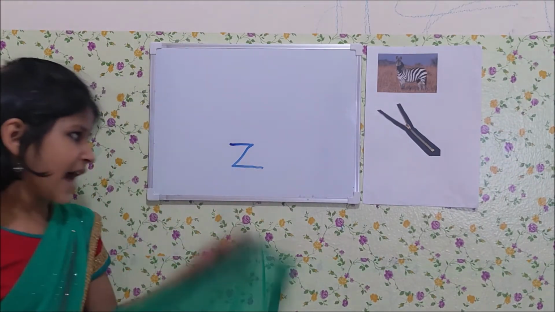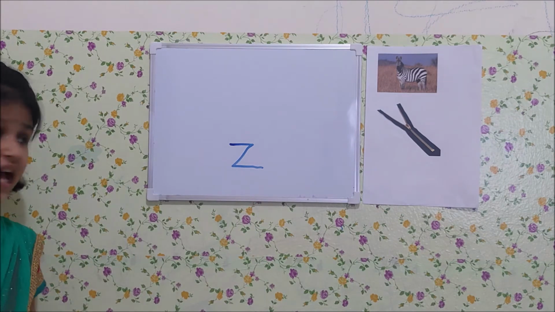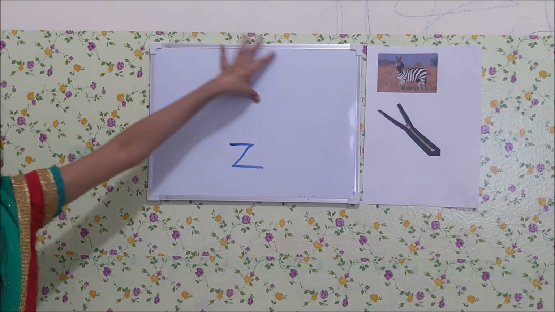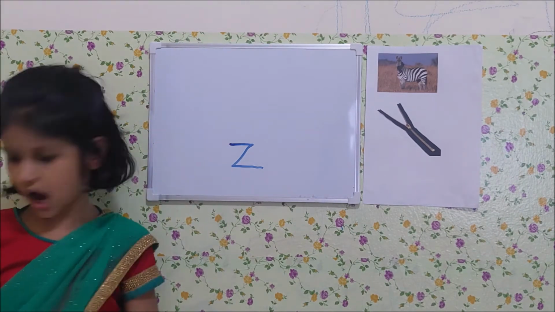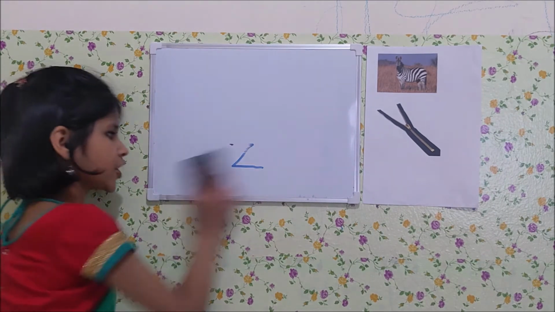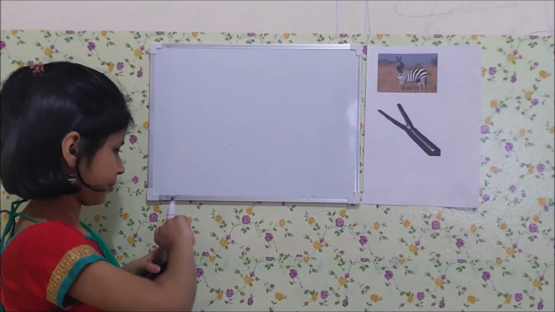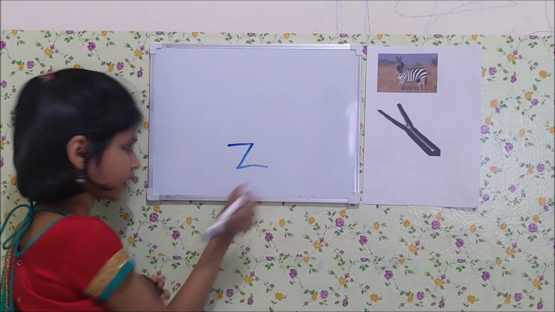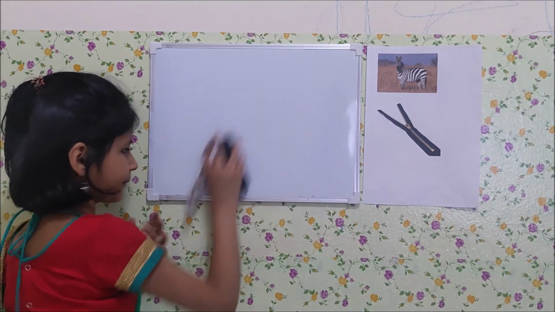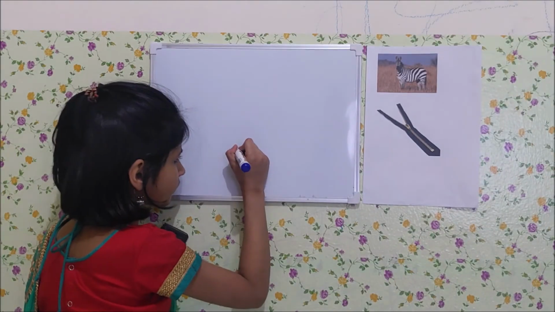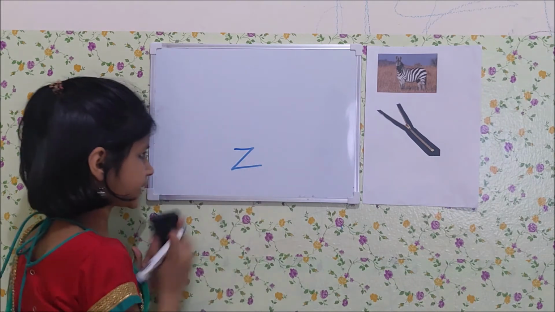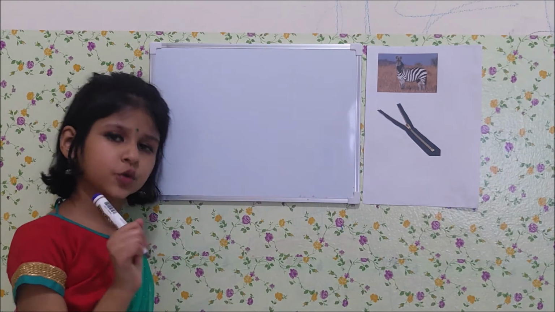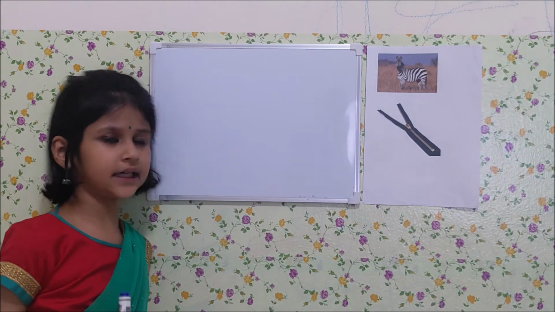Maybe you know that capital letter Z and small letter Z are the same, but capital letter Z is very big and this is small. I am going to show it one more time. Small Z. Okay, so now we are going to write the two letters together.